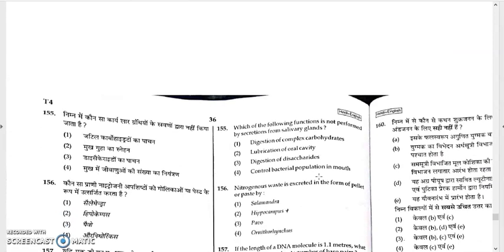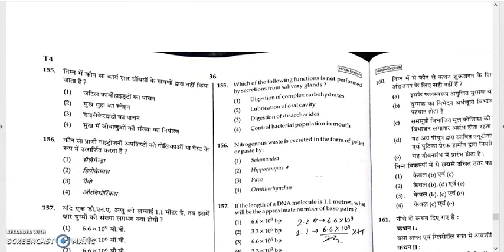Now 155, which of the following functions is not performed by the secretion from the salivary gland? Options: digestion of complex carbohydrate, lubrication of oral cavity, digestion of disaccharide, controlling bacterial population in mouth. Salivary glands also control the bacterial population in the mouth, and lubricate the oral cavity.